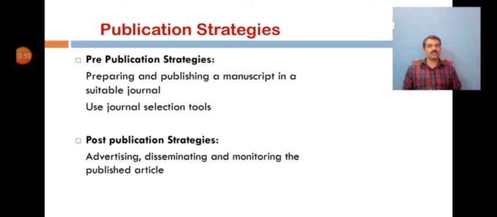The activity of preparing and publishing a manuscript in a suitable journal is just the beginning of research impact and visibility. So this is the starting point. Stage one, the pre-publication strategy, is where we begin our research impact and visibility effort. And stage two is post-publication strategies. It involves actions such as advertising and disseminating scholarly published work with the support of research tools, whatever it may be, and then monitoring its discoverability and citation impacts.